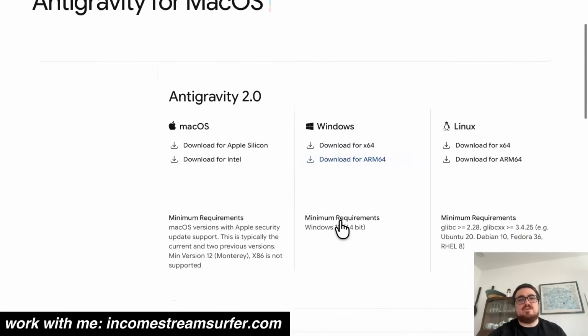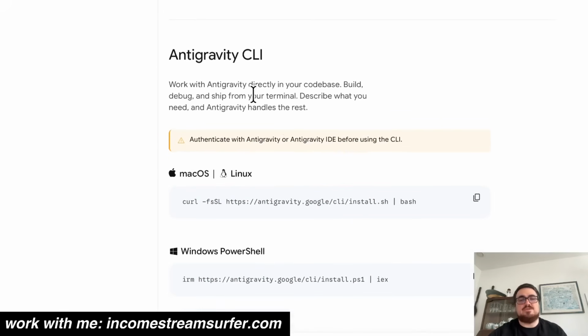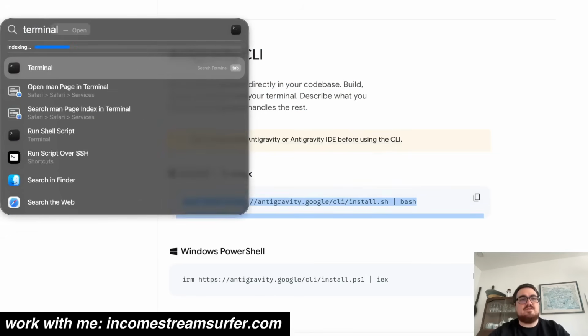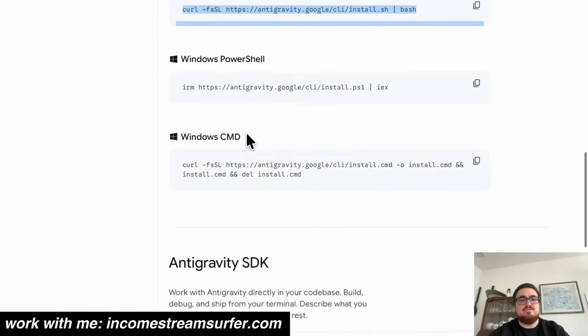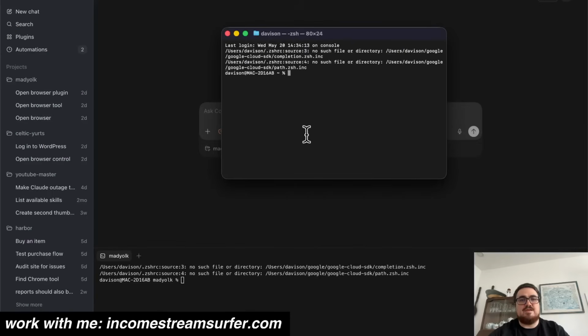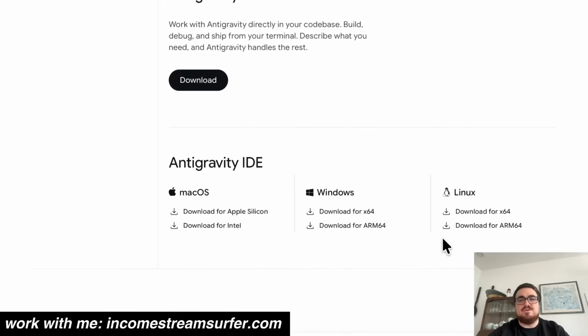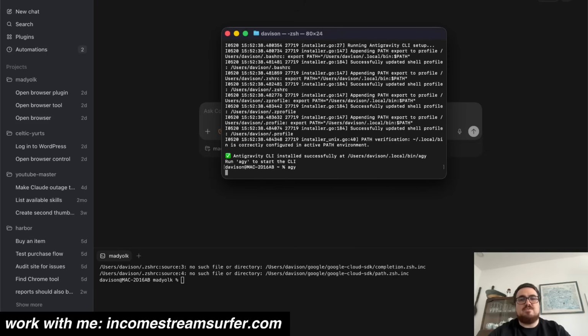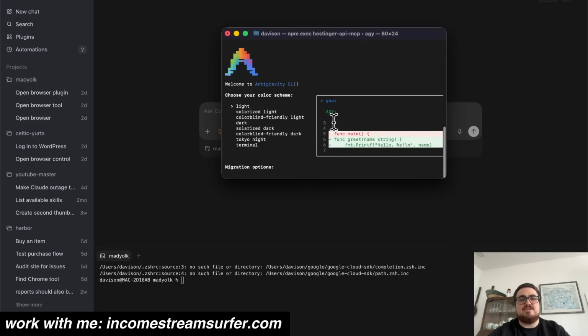Okay, but what if you want to use the old IDE? So there's also the CLI, which I'm going to be using soon. I want to test this out. I have a good feeling about this, to be honest with you. I might actually just install this now. But if you want the IDE back, then all you have to do is just scroll down and download this, right? So let's try and get the IDE back. We might have lost a few things, but at the end of the day, I'm pretty sure we can just reinstall this. So now I can do AGY here, and I should be inside Antigravity. So this is pretty cool. I've never used this before. I'm actually quite excited by this, to be honest.